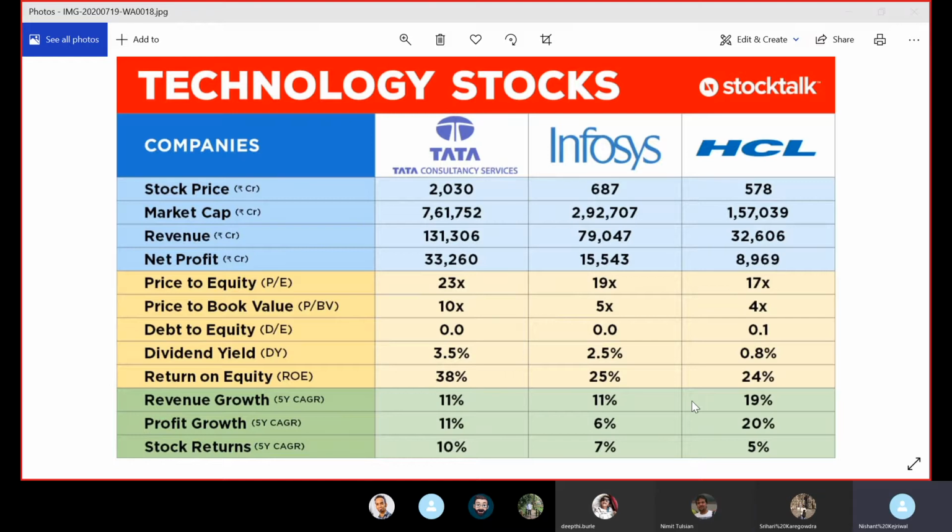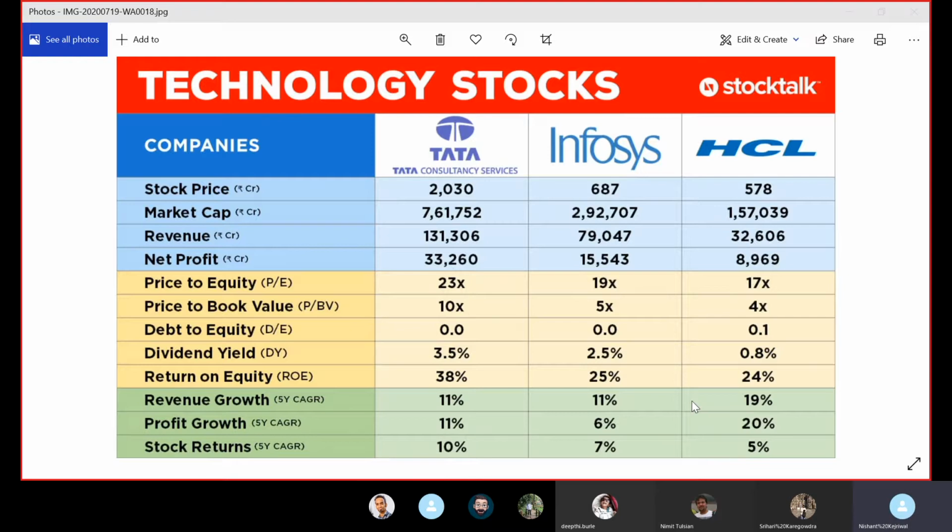Say profit for Infosys was 300, with a P ratio of 20, the share price will be 6000. And for TCS, say the EPS was 500. With a P ratio of 20, it will be 10,000. So that doesn't matter, right? See, point is profit has grown highest for HCL, but share price has grown the lowest. That is a clear anomaly, right?